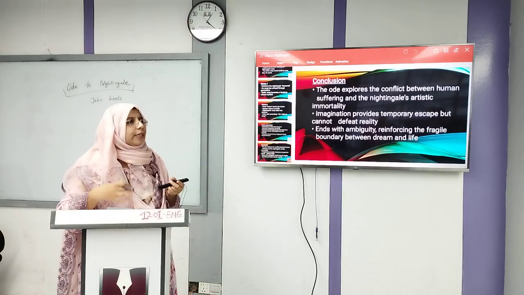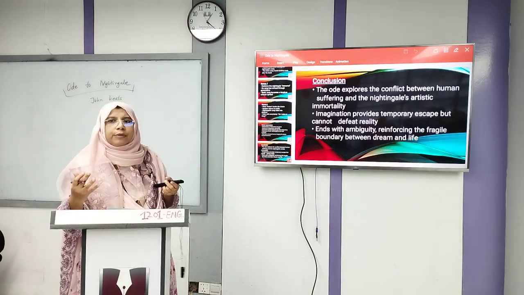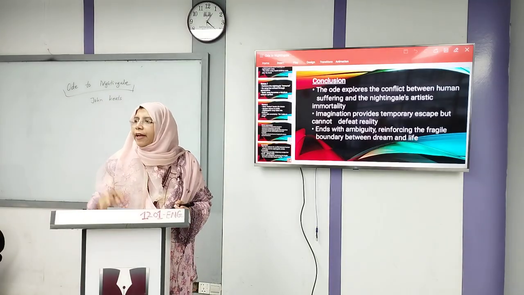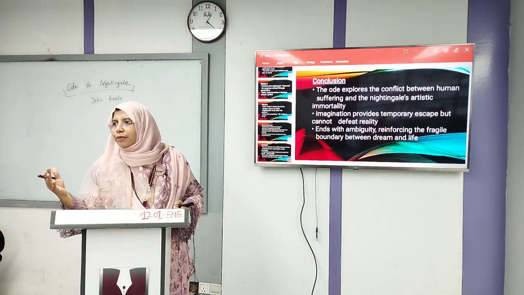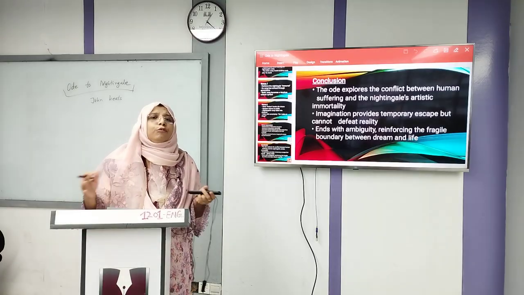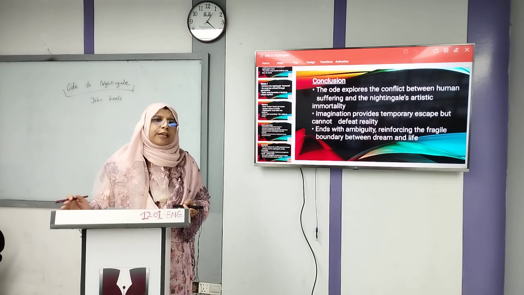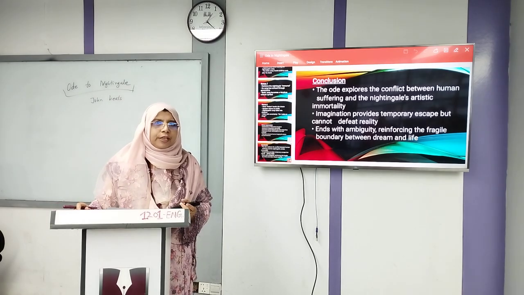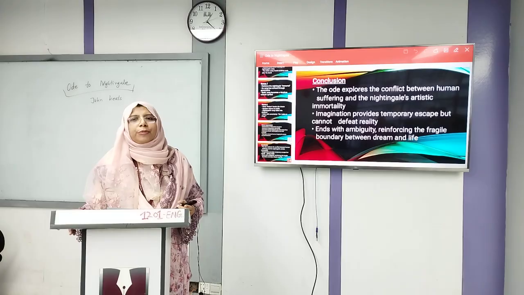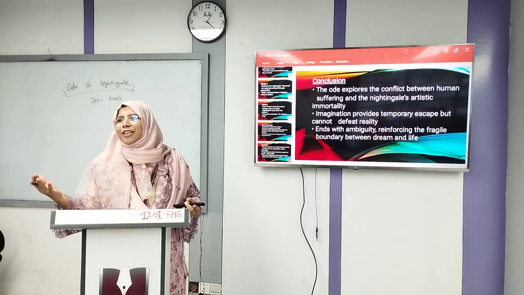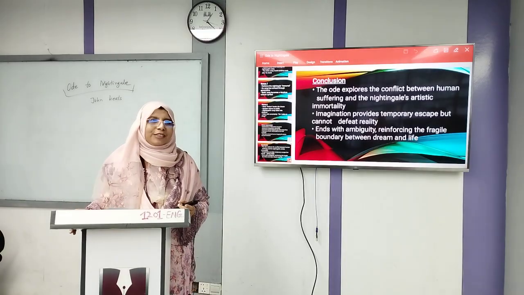The poet is asking himself whether he is in reality or in the nightingale's fancy world, the imaginary world where there is no suffering, no painful memories, everything is joyful. Is it possible for a human being to live like this? This is a question to you all.